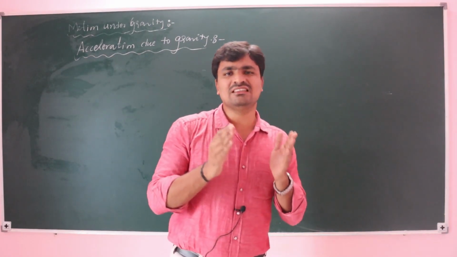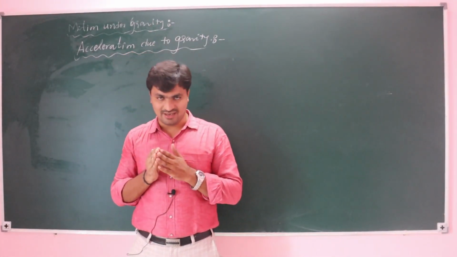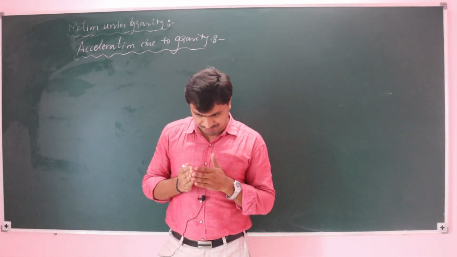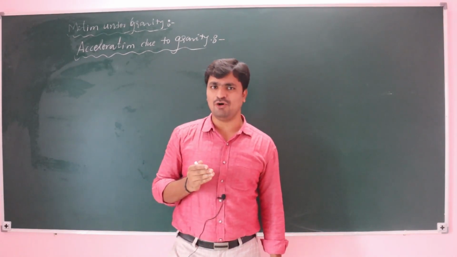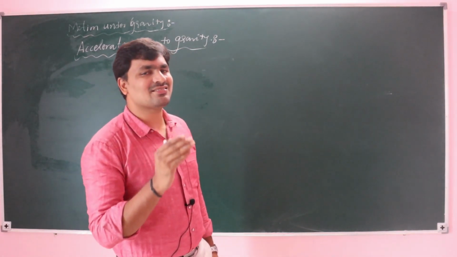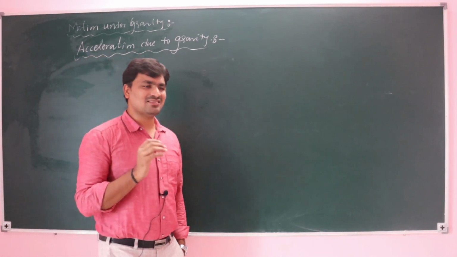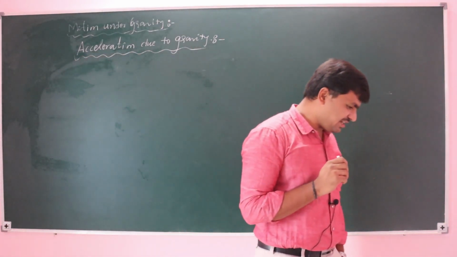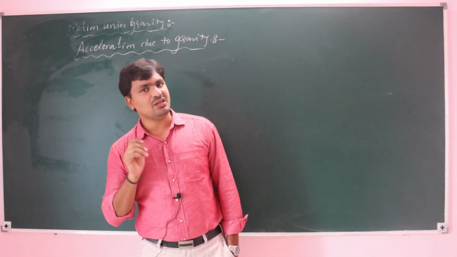And how is this acceleration due to gravity different for different planets? Actually, it depends upon the mass of the planet as well as the radius of the planet. If the mass of the planet is more, the g value will be more.